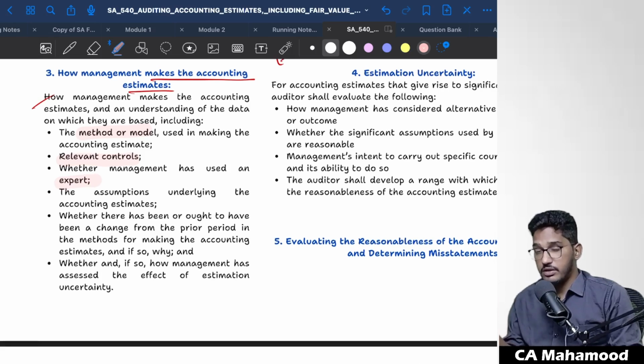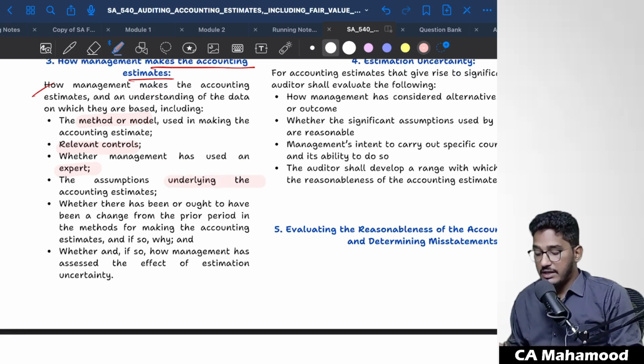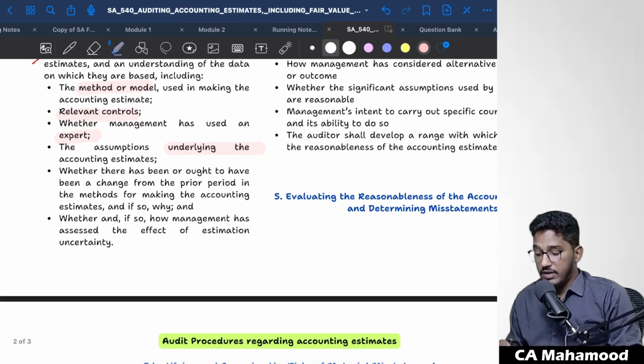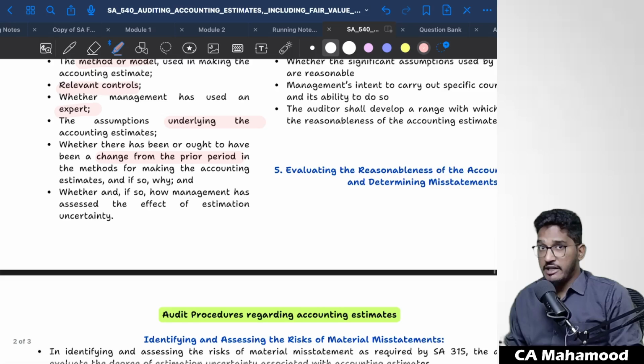Did they use the provision or did they use the services of an expert like a lawyer or actuary? The assumptions underlying the accounting estimate: what assumptions are made for the purpose of making this estimate? Whether there has been or ought to have been a change from the prior period in the methods for making the accounting estimate, and if so, why?